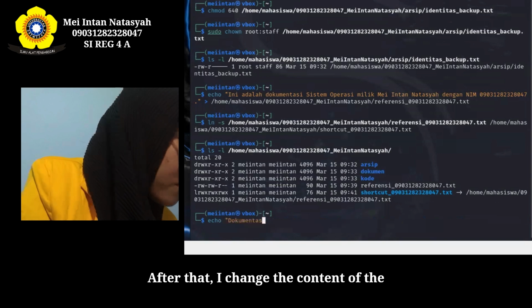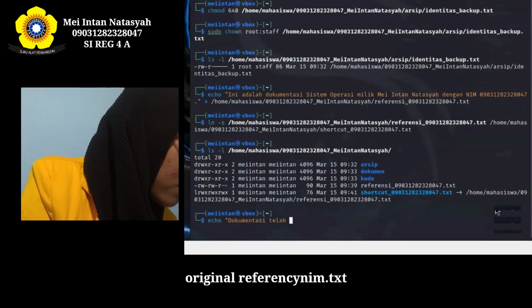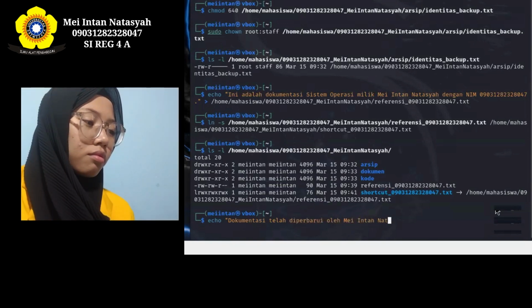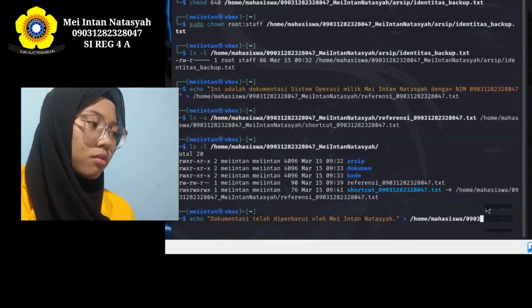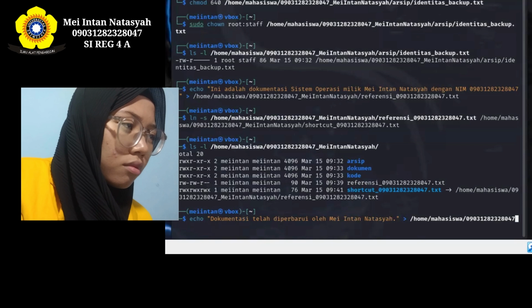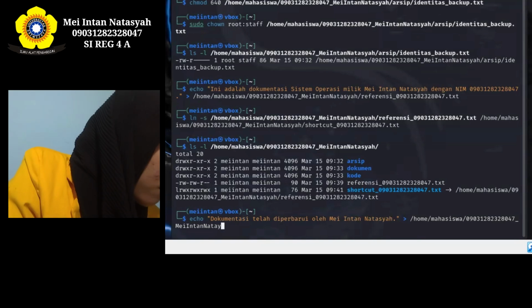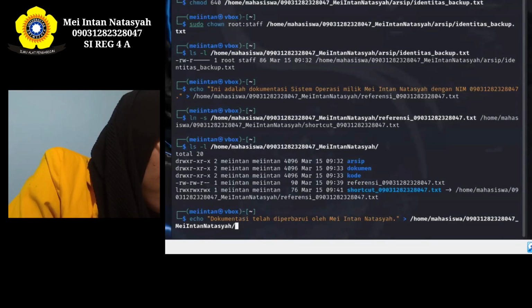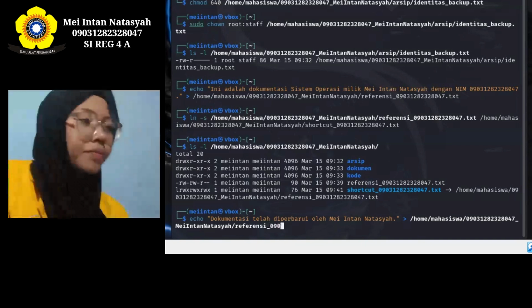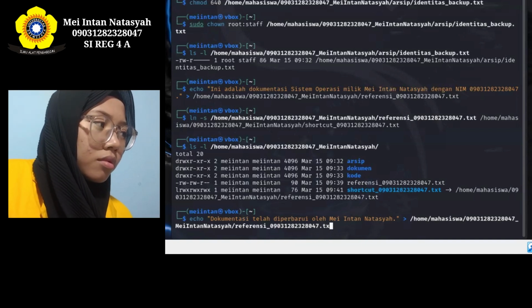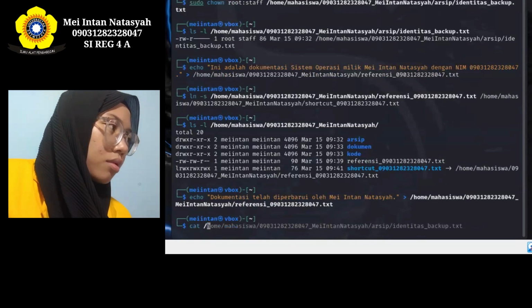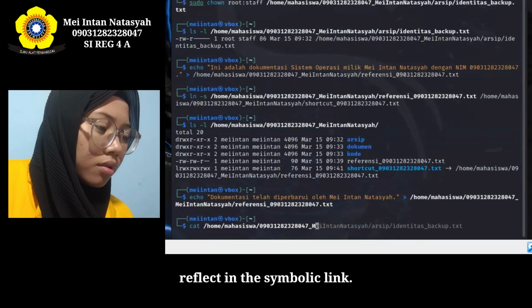After that, I changed the content of the original referensi_nama.txt file, and check that the change is also reflected in the symbolic link.